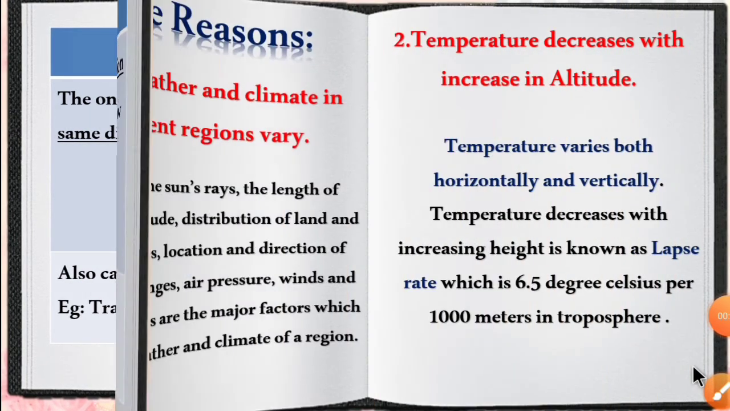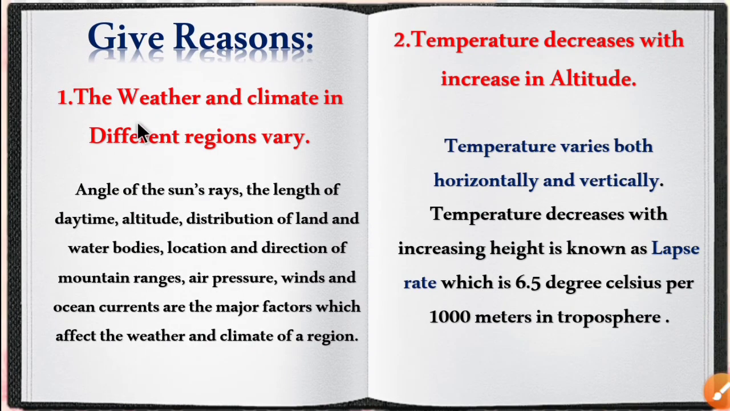So now let's move on to give reasons. First one is why weather and climate in different regions vary. The angles of sun rays, the length of daytime, altitude, distribution of land and water bodies, location and direction of mountain ranges, air pressure, winds and ocean currents are the major factors which affect the weather and climate of a region. So this is the reason for the variation in weather and climate in different regions.